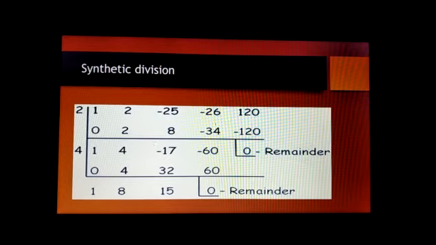And 1, put 0 there, and so we get 1 only. 1 into 2, you multiply with 2, you get 2 on the second term. So 2 plus 2 is 4, and 4 into 2 is 8, and 25 minus 8 gives minus 17, and minus 17 into 2 is minus 34. Both terms added, you get minus 60. So you got that polynomial, one factor goes, and then another factor.